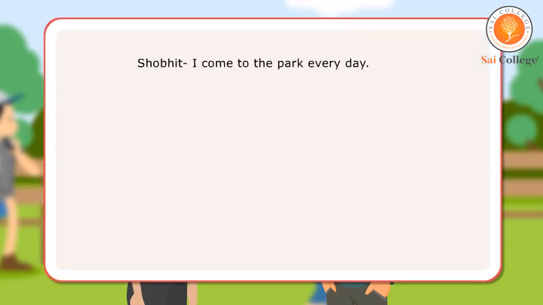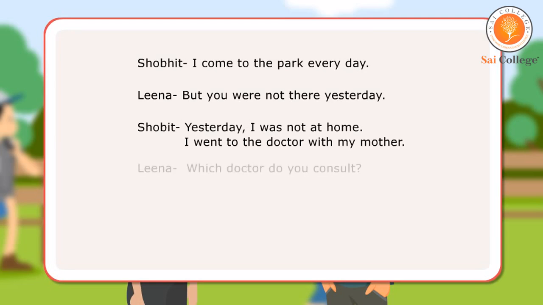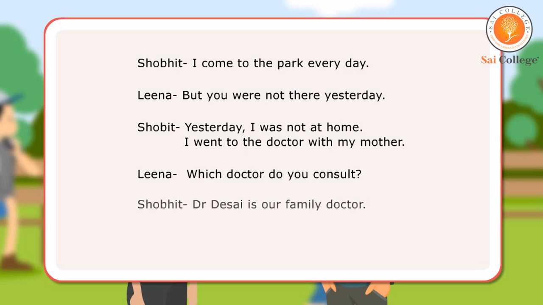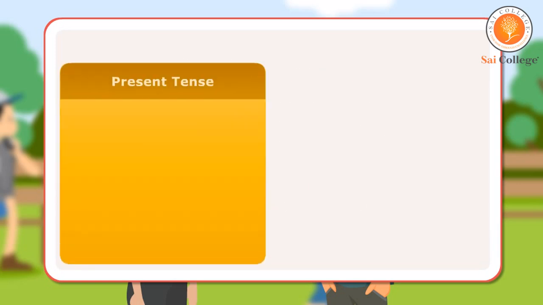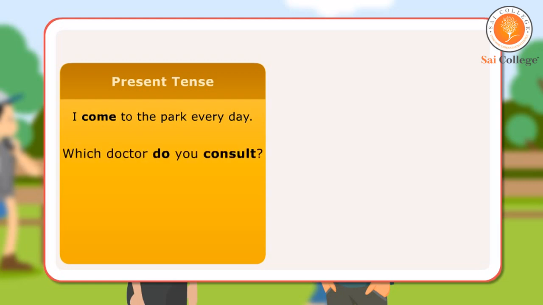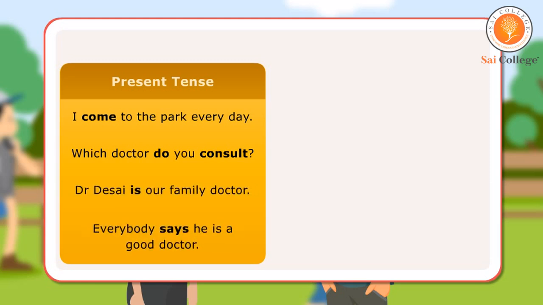In the conversation, the boy and the girl have spoken about something that usually happens and also about things that happened or did not happen in the past. Here are some examples of present and past tenses. Present tense. I come to the park every day. Which doctor do you consult? Dr. Desai is our family doctor. Everybody says he's a good doctor.